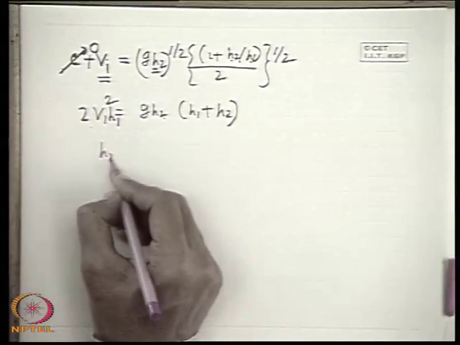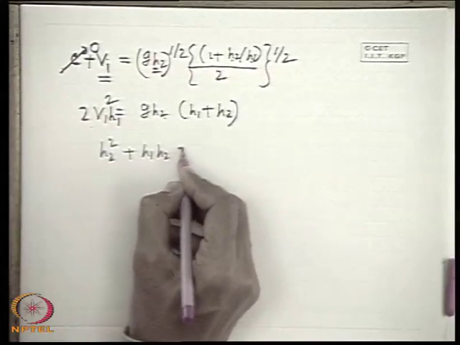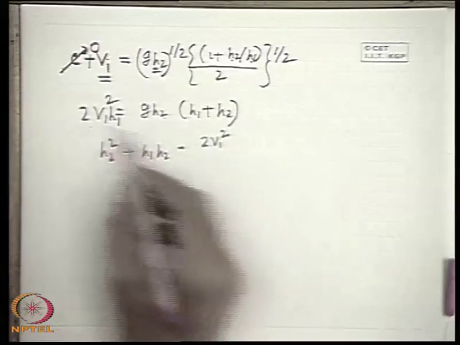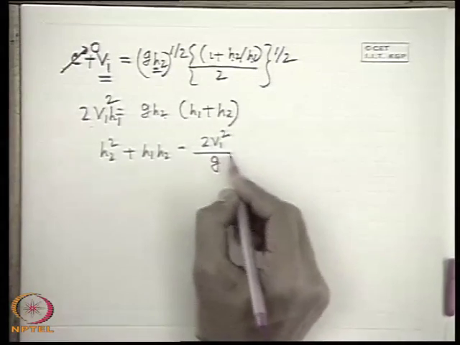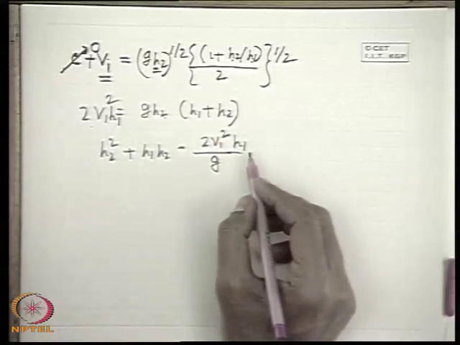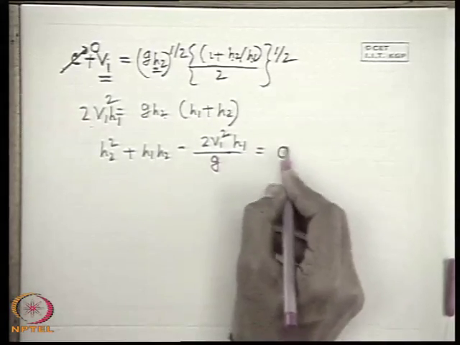So we can write h2 square plus h1 h2 minus 2 v1 square h1 by g is equal to 0.